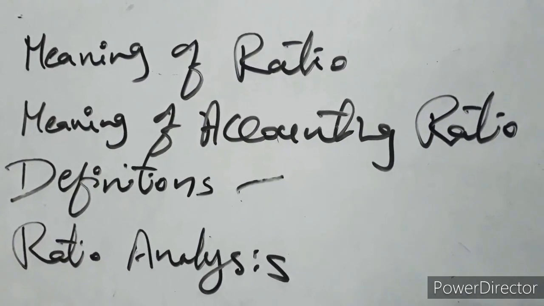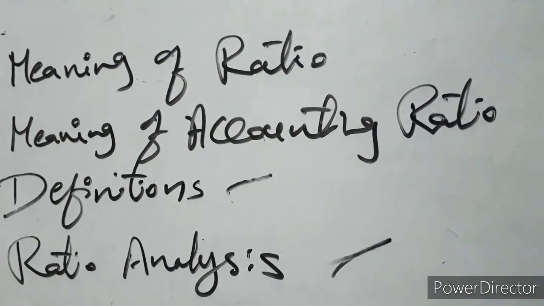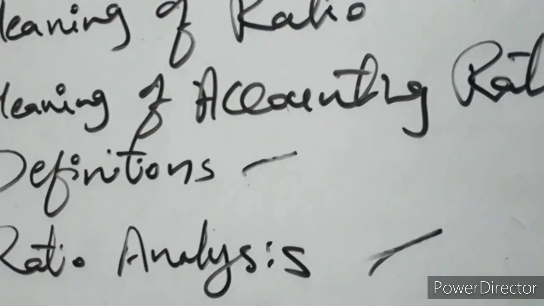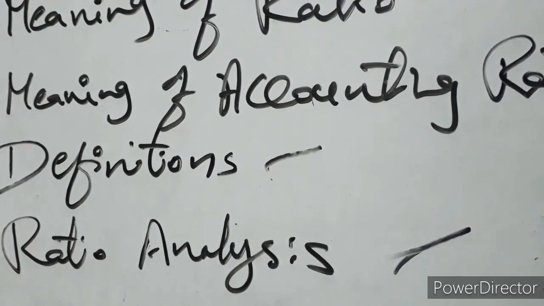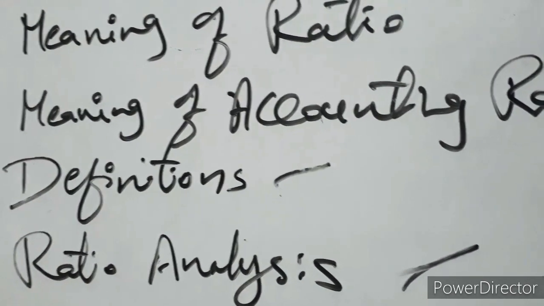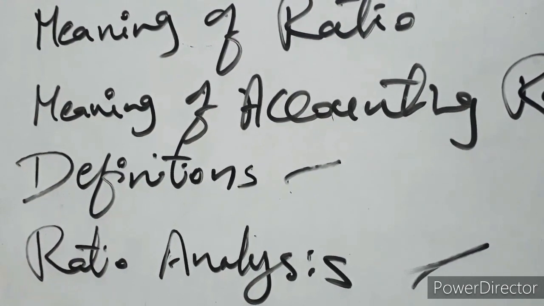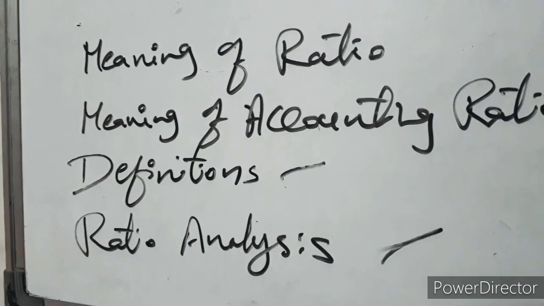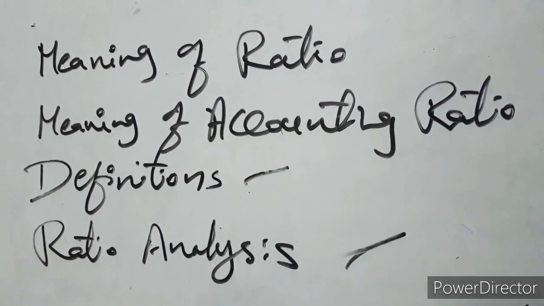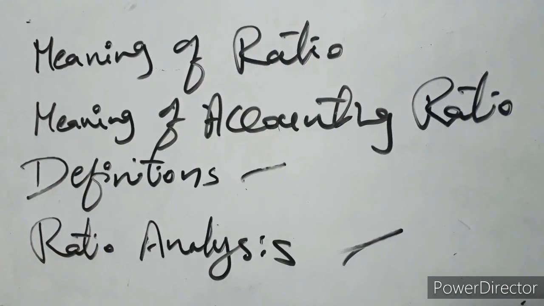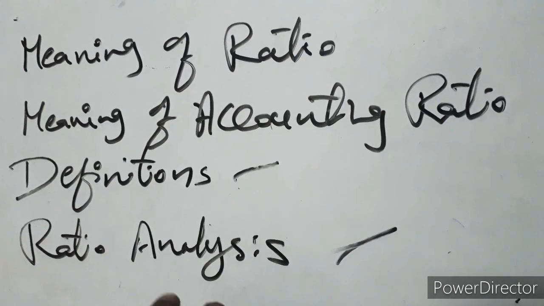Now, what do you mean by analysis? Ratio analysis is the technique of interpretation of financial statements with the help of various meaningful ratios. These ratios are simple arithmetic expressions of the relationship of one number to another number. This type of analysis is called ratio analysis. This analysis can be done through 4 steps. What are those 4 steps?